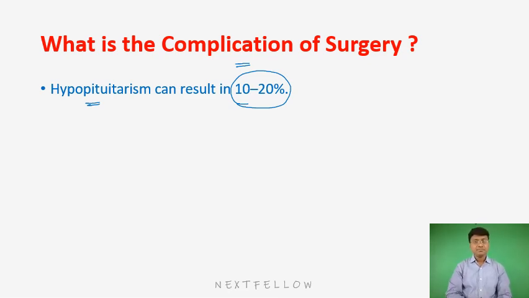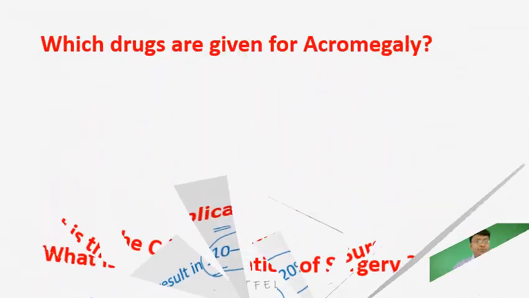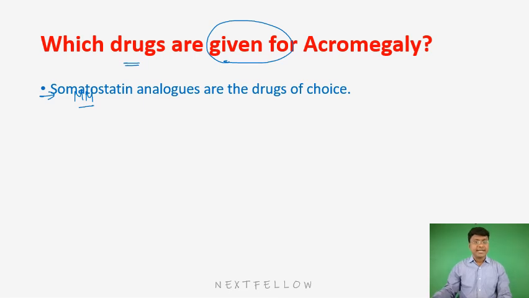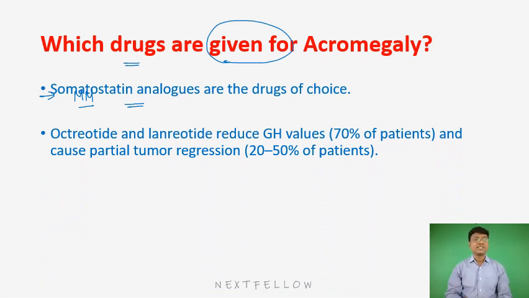Next, which drugs are given for acromegaly? So in those individuals where surgical management cannot be done, you need to give medical management. Now, what will be the first line drugs or what will be the drug of choice in patients with acromegaly? The drug of choice in patients with acromegaly will be somatostatin analogs. And these somatostatin analogs include octreotide, lanreotide and pasireotide. So, that will be your somatostatin analogs.